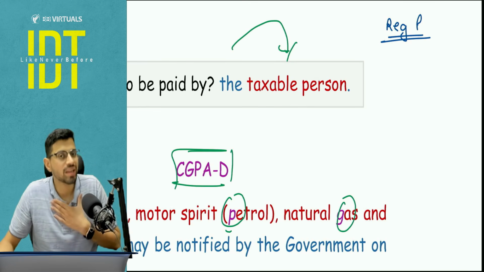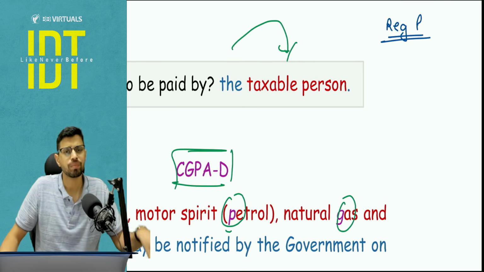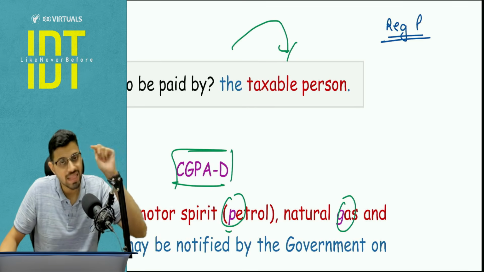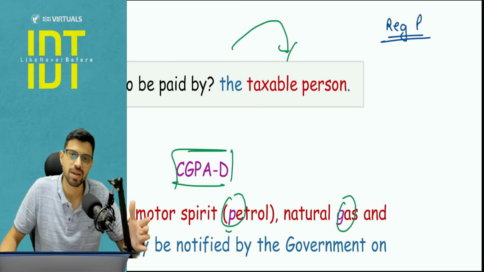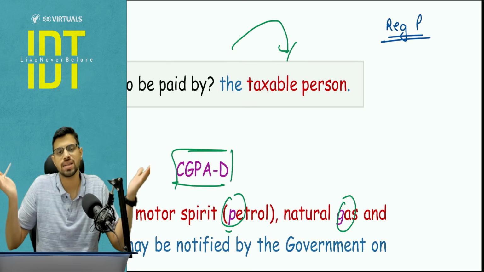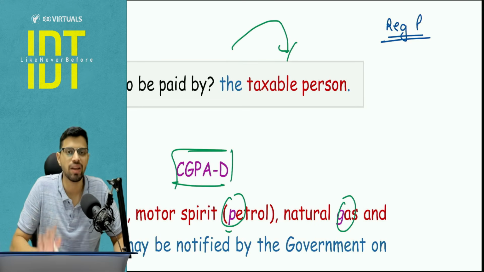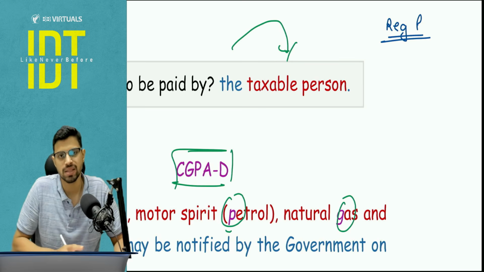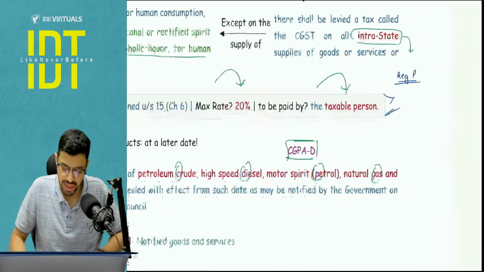So if tomorrow my threshold is being crossed, let's say my turnover is exceeding the threshold, right? In that particular case, I'm a taxable person and my liability is there under section number 9, although I have not taken actual registration. Otherwise, every person will say no, we have not taken registration, so we are not supposed to pay GST. But this does not work that way. The charging section is putting the liability and the onus on every taxable person, not only a registered person. So this is a wider term as compared to the registered person.